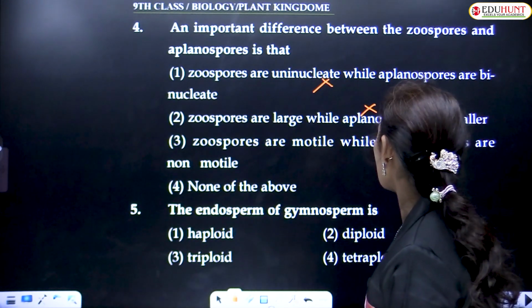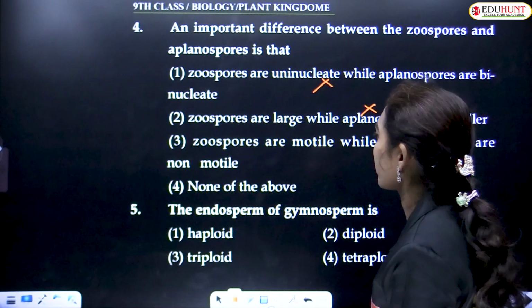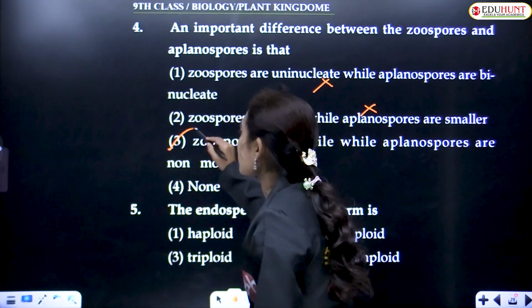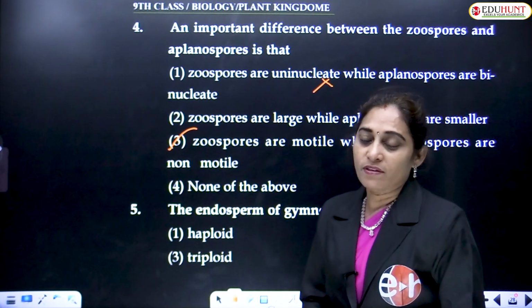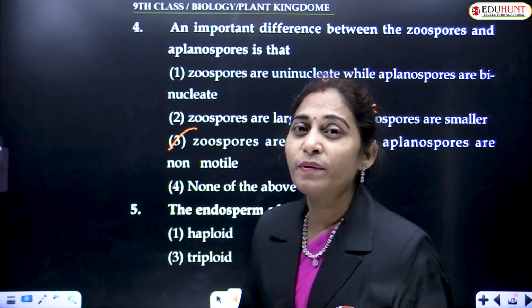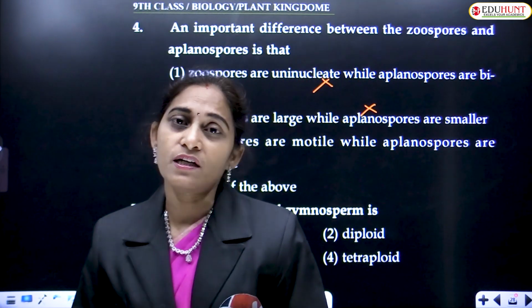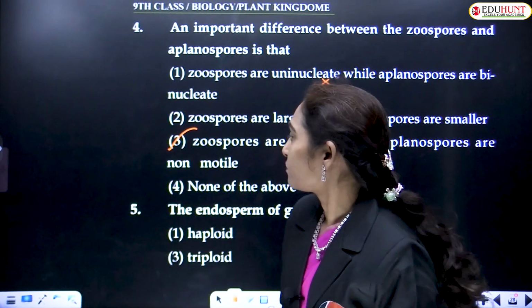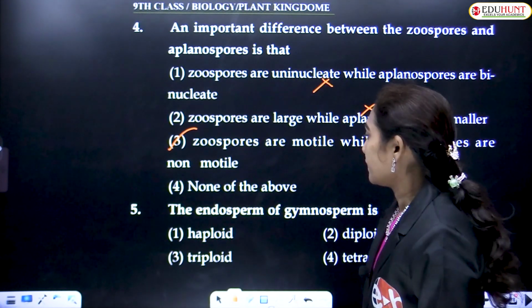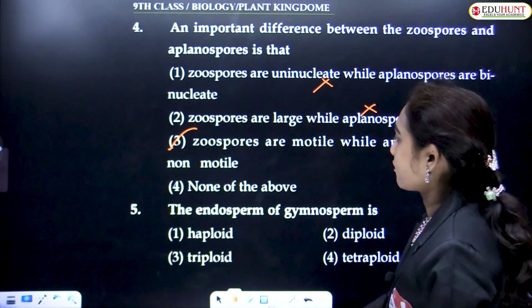Zoospores are motile while aplanospores are non-motile. Yes, zoospores are motile because they have flagella. With the help of that flagella, they swim in water and reach the favorable substratum to germinate. And this is the right answer.